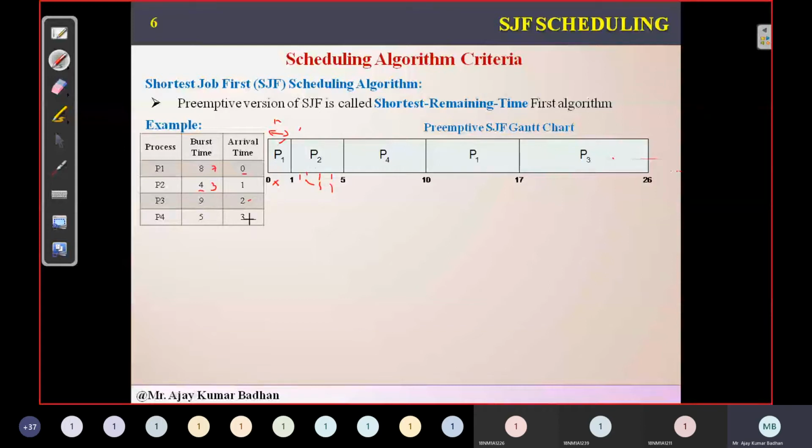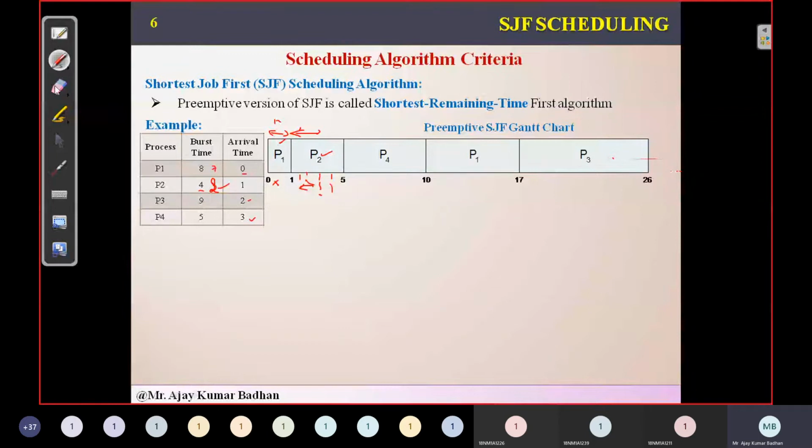Then at time interval 3, when the time has reached here, P4 came. At that time, P2 had already executed 2 milliseconds of its task. So what is the remaining? 4 minus 2 is 2. Now when P4 came, P2 requires 2 milliseconds, whereas P4 requires 5 milliseconds. Obviously this is less, so we did not preempt it, we allowed P2 to execute.